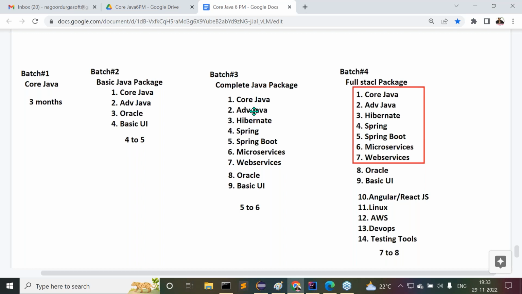Yeah, sure, definitely. Don't worry. Up to my classes, I will think about it. But other trainers, I have to request them. Whether they are going to give those old videos or not, I don't know. But up to my classes, I will plan for it. As of now, I will provide core Java and advanced Java to you. Now try to plan for it. Once you complete that, then Hibernate, Spring, and all the remaining things I'm going to provide. Don't worry. Okay. Then I'm attending from 4:30 a.m. to 6 a.m. Old videos help.